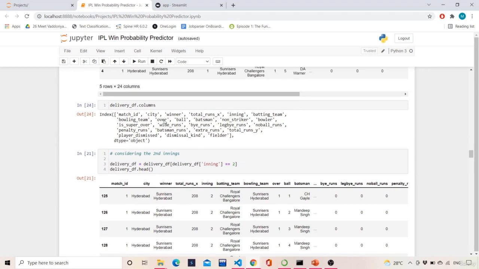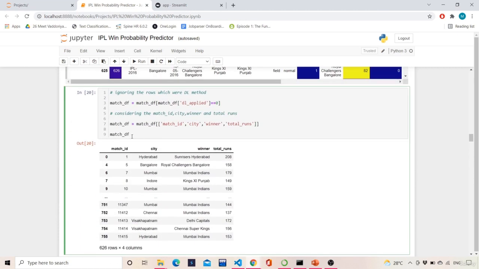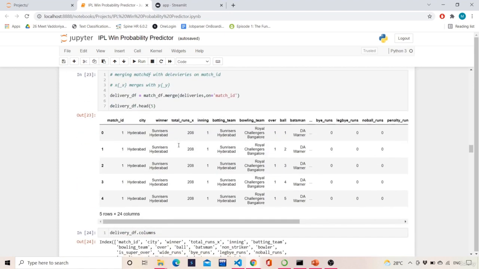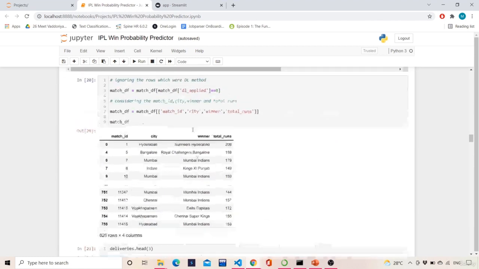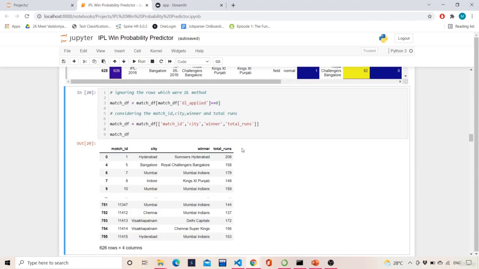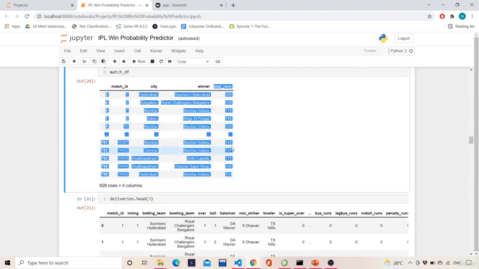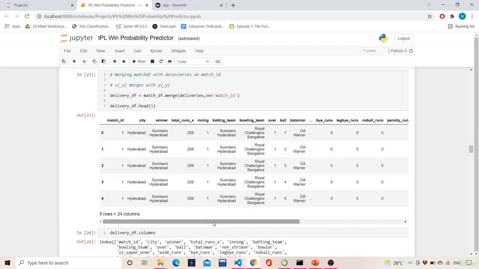If you have a look over here in the match data frame, we were having city, winner and total runs, right? So 3 additional columns came into the picture, and match ID, which we merged on, is obviously counted as one column only, because it is common in both the match data frame and the deliveries data frame. These 3 columns were new, and we were able to see them over here. Total runs was here as well as in the deliveries, so total runs got replaced with total runs X and total runs Y respectively.